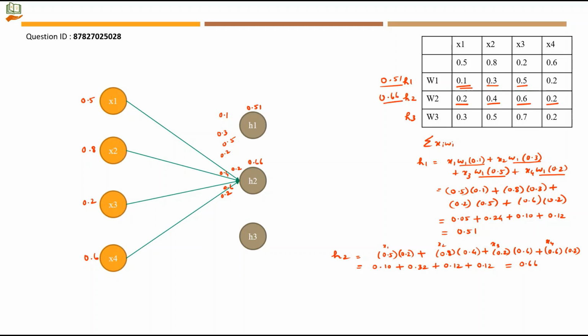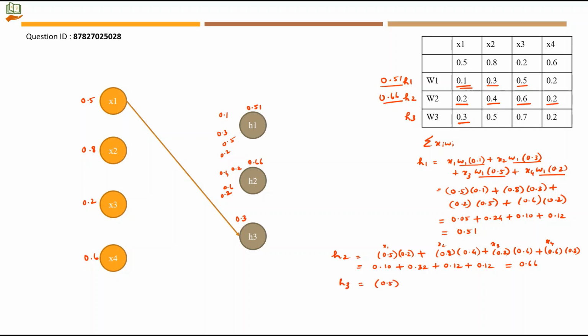Now we will move on to the H3 neuron. X1 to H3 has a value 0.3. So we will calculate here. X1 is 0.5 and the respective W is 0.3 plus X2 to H3 will have 0.5 as the weight.